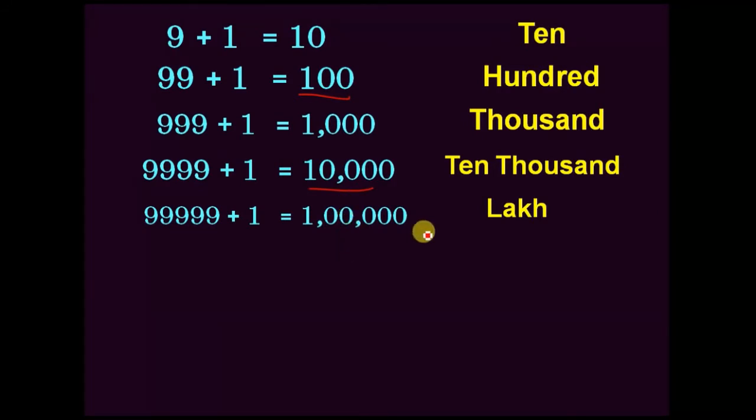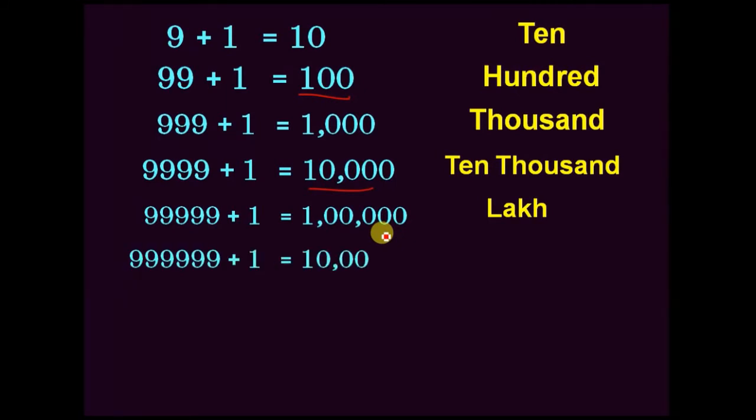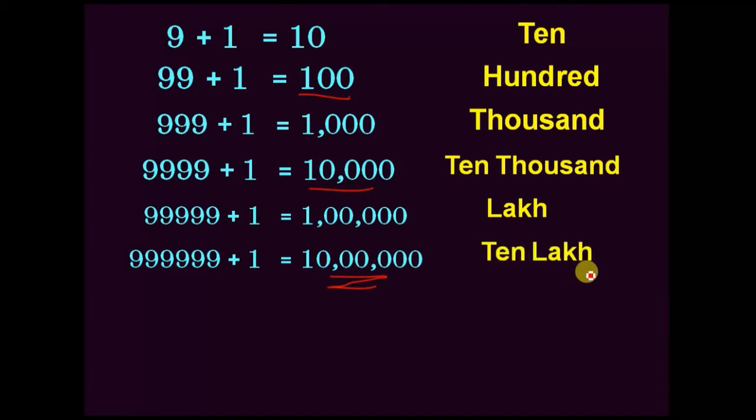Okay? It is lakh. If we add 1 to the greatest 6 digit number, we will get a 7 digit number. This number has 7 digits, so it is 10 lakhs.